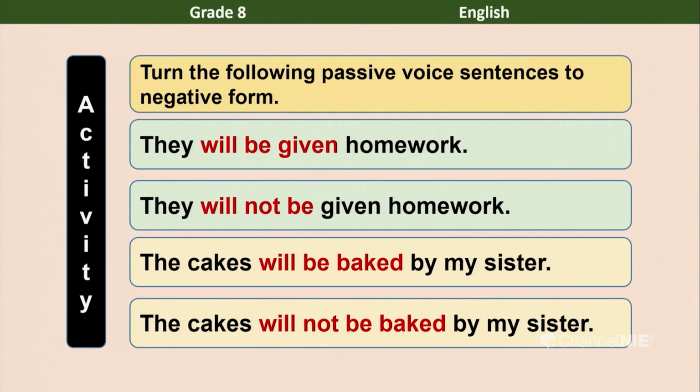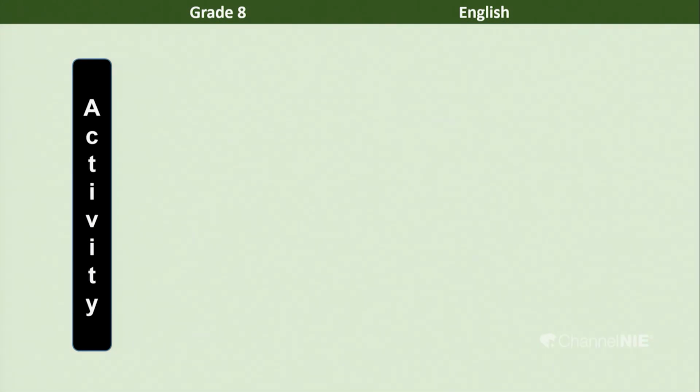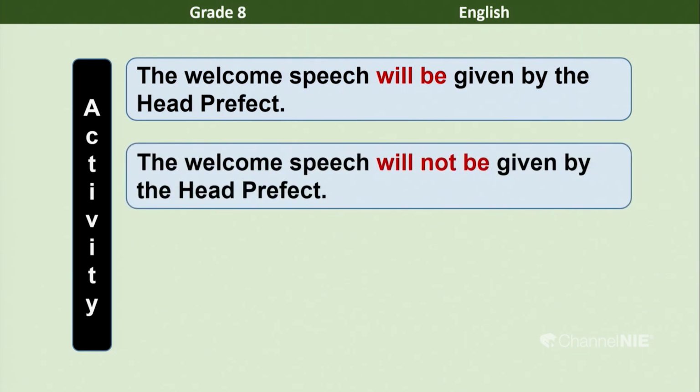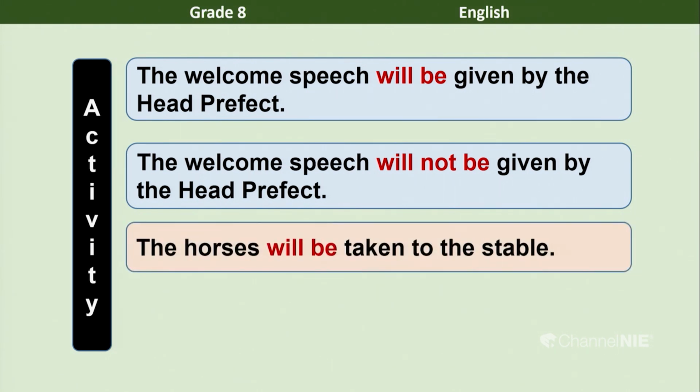Now, the next one: the welcome speech will be given by the head prefect. The negative: the welcome speech will not be given by the head prefect. Then, the horses will be taken to the stable.